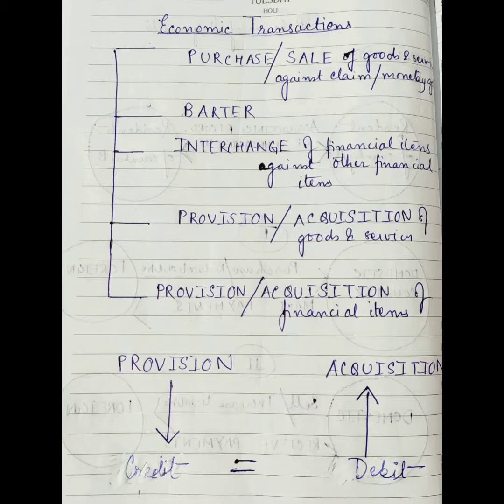So now, these transactions have common rules of credit and debit for recording them. Credit entries are made for the provision of goods and services or financial items, whether they are sold, bartered or furnished, and debit entries are made for the acquisition of goods and services or financial items. For the first three types of transactions, the rule is that the debit should equal the credit. For the remaining types, a credit entry for goods and services is matched by a debit entry for a requited transfer or vice versa. Somehow, this balance of payments concept revolves around these debit and credit concepts as well.